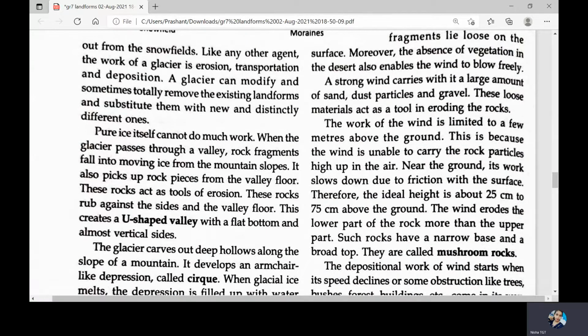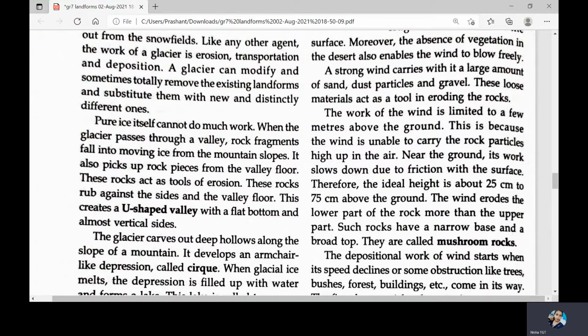Work of wind is limited to a few meters above the ground because the wind is unable to carry the rock particles high up in the air. Near the ground, its work slows down due to friction with the surface. Therefore, the ideal height is about 25 centimeters to 75 centimeters above the ground.